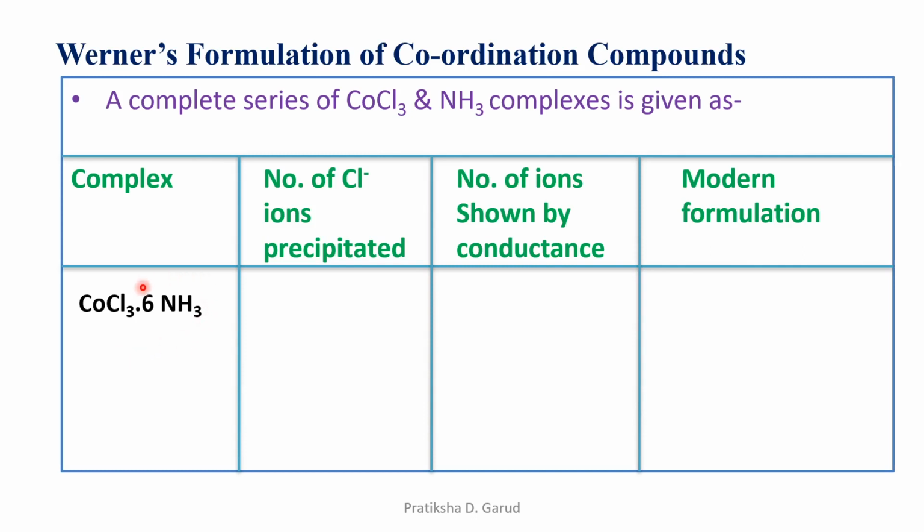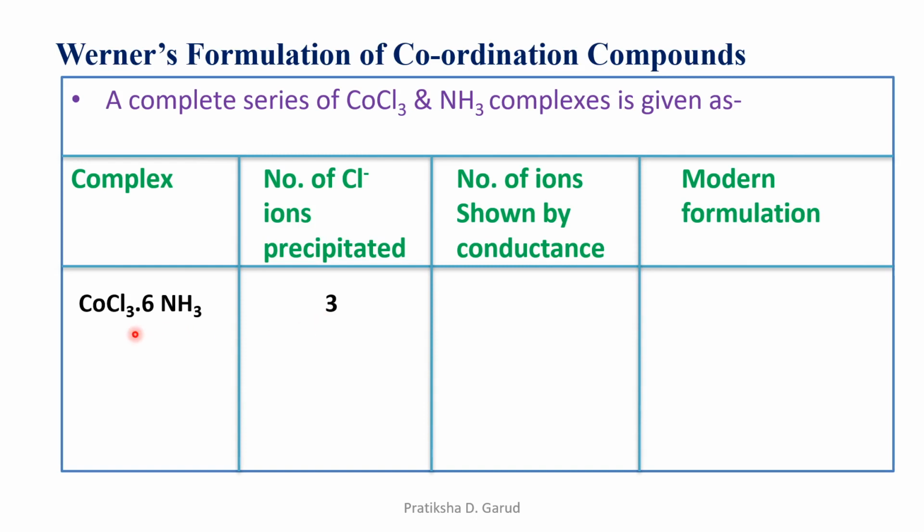There are 6 ammonia molecules, and we know that the secondary valency, that means the coordination number, is fixed. So the number of Cl minus ions precipitated will be 3. Why 3? Because the coordination number or the secondary valency is 6. As there are 6 ammonia molecules, the 3 Cl will be the ions which will be precipitated.